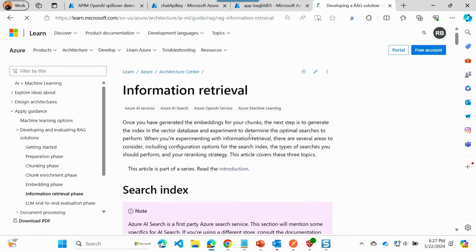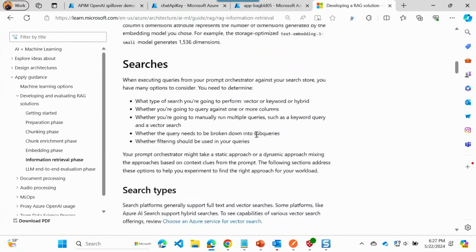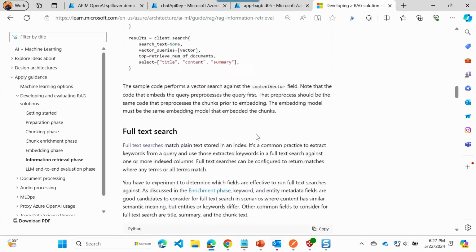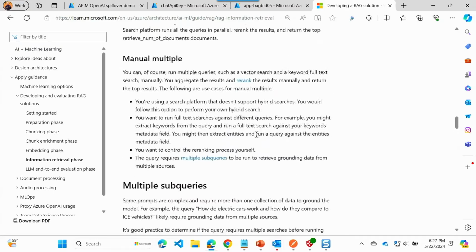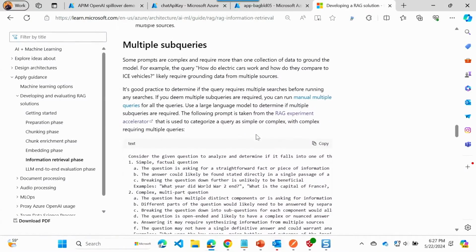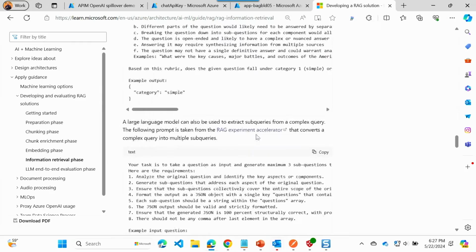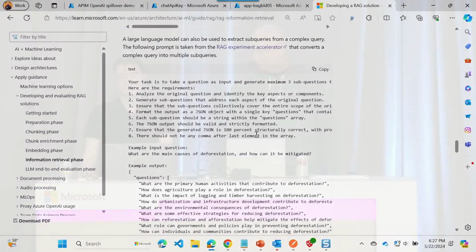The information retrieval phase. We talk about guidance on generating your search index, and then the different search types. Vector search, here's some guidance on how to do it. Full text search, hybrid search, manual multiple. And then we get into guidance on how, if you wanted to break your query down into multiple subqueries, you can actually do that with a large language model. All of this and more, Ritesh. Am I right? Absolutely.